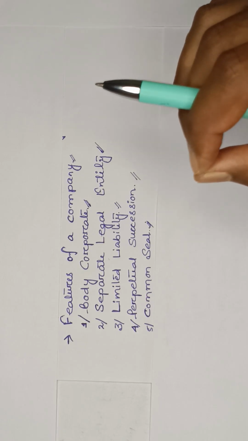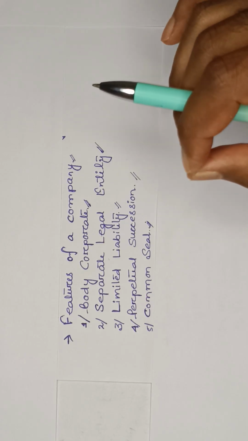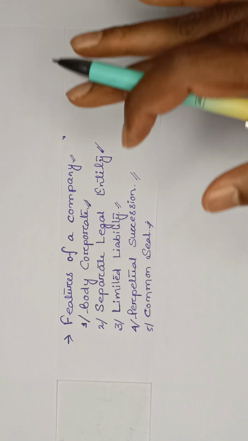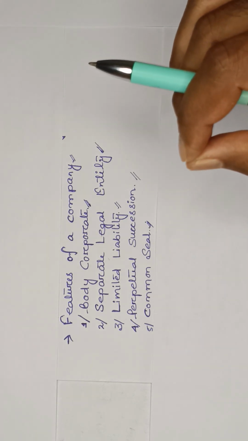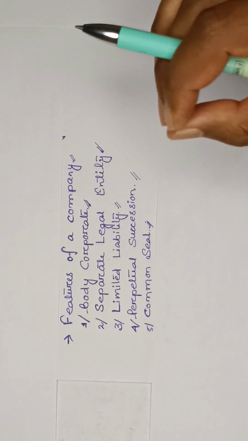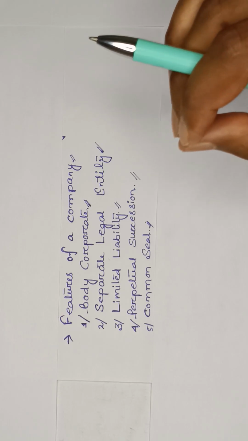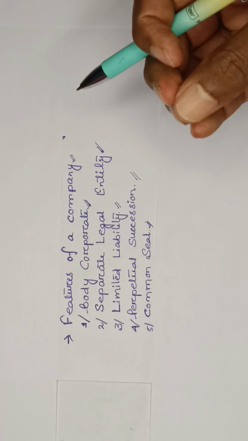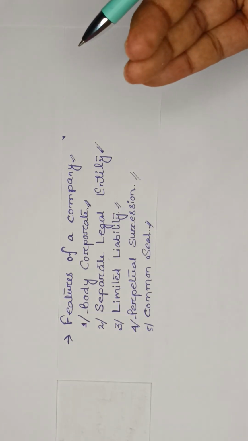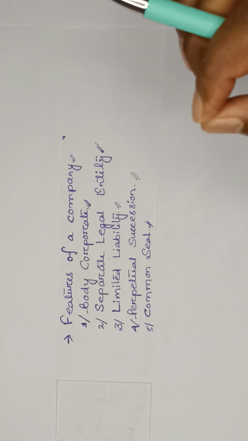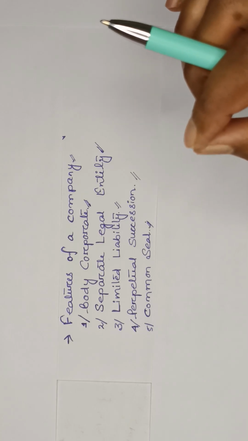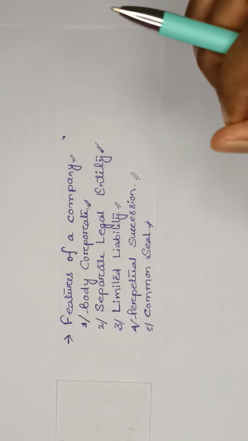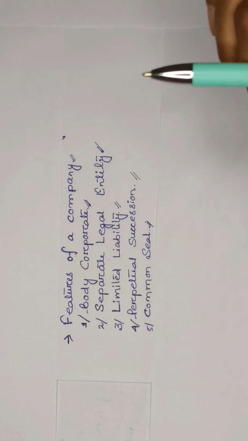It can hold and deal with any type of property, so that is why it is called a person. I am an individual, I have my own property. A company, being an artificial person, can hold and deal with different types of property. Moreover, a company can open a bank account in its name.